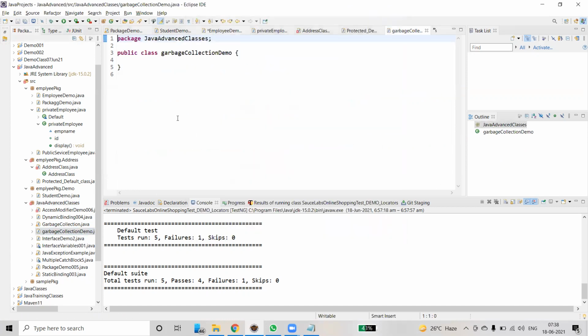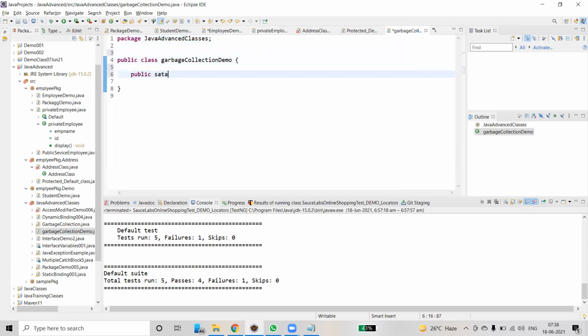Inside this we have the main method. Why do we have static before the main method? Can you answer this question? Anybody?